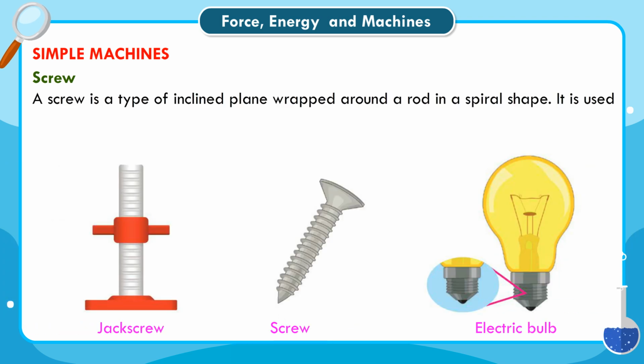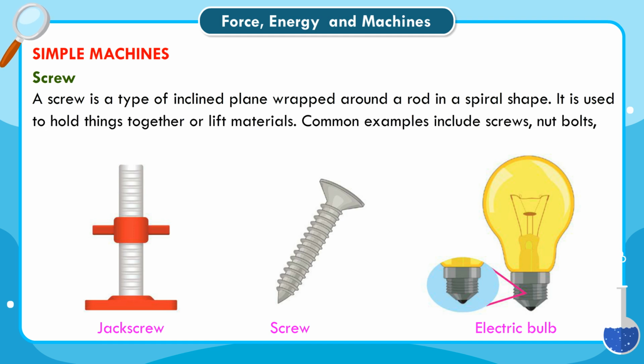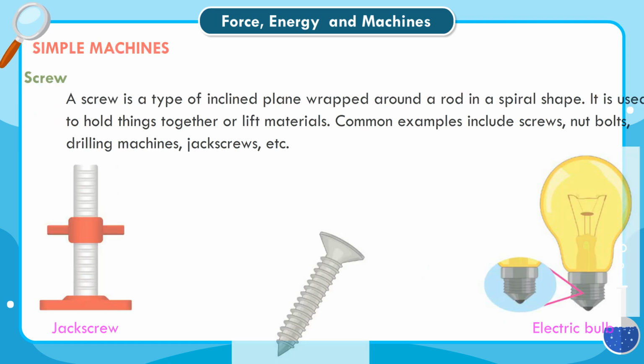Screw. A screw is a type of inclined plane wrapped around a rod in a spiral shape. It is used to hold things together or lift materials. Common examples include screws, nut bolts, drilling machines, jack screws, etc.